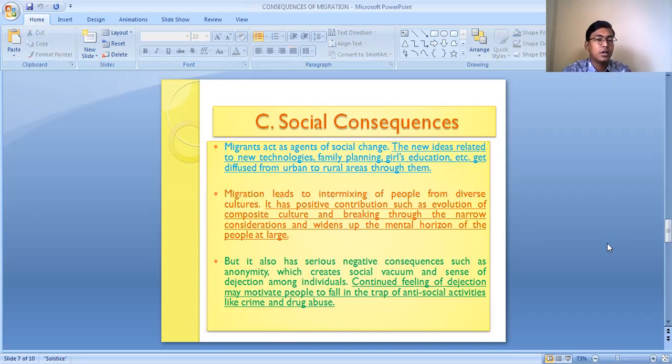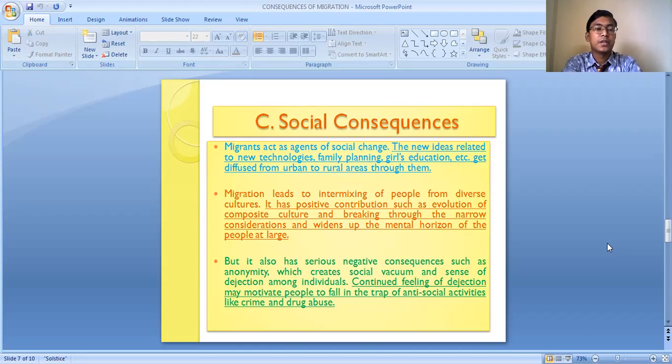Suppose many students, after completing their class 12th, go to other states to carry out their studies. They come to know about a new culture, new language, new food habits, and they adapt to that. They are learning something new, and they also spread their language, food habits, and culture to the students of those places. Like this, the intermixing of culture takes place, which is a positive one.